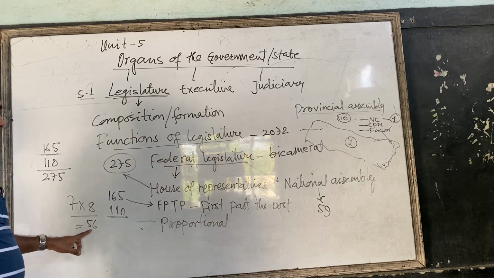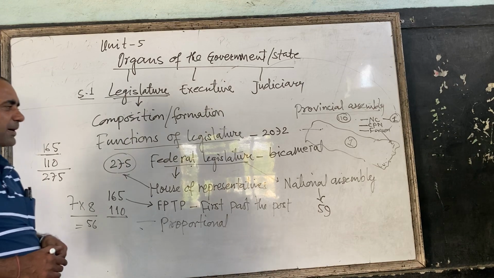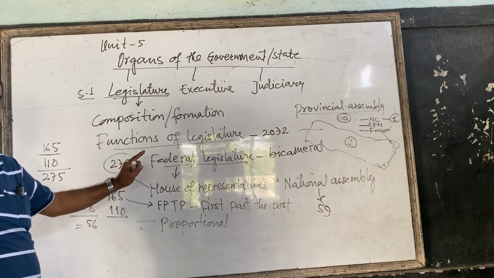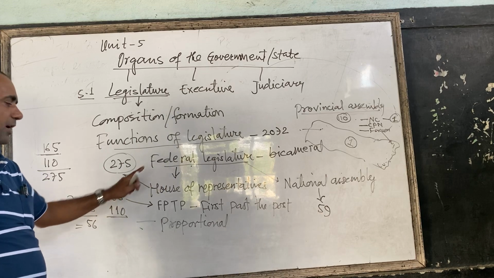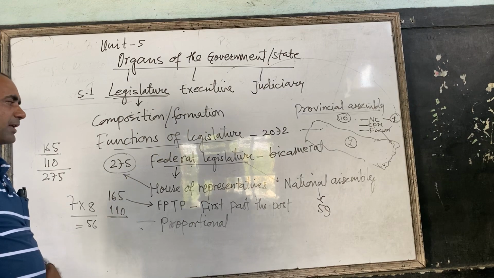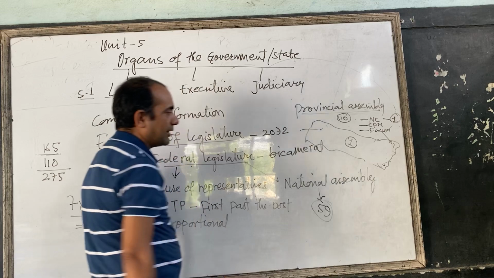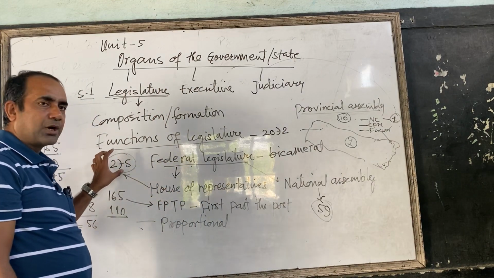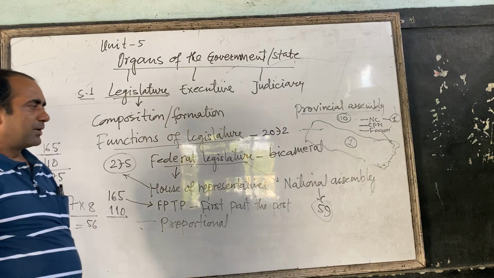Assembly, and 3 members are appointed, nominated by the President on the recommendation of the government of Nepal. So 3 members on the recommendation of government of Nepal are nominated by the President, and 56 members are elected from each province, 8 members from each province. In this way, 59 members altogether in the National Assembly. In this way, House of Representatives is composed of 275 members, and National Assembly is composed of 59 members.